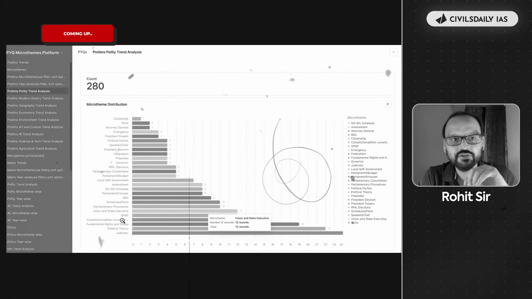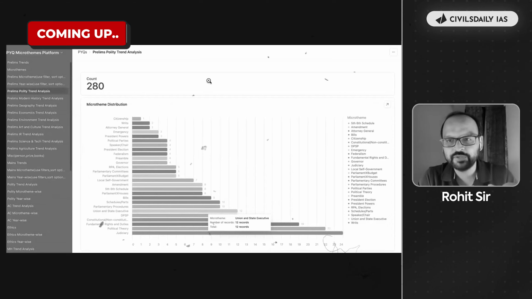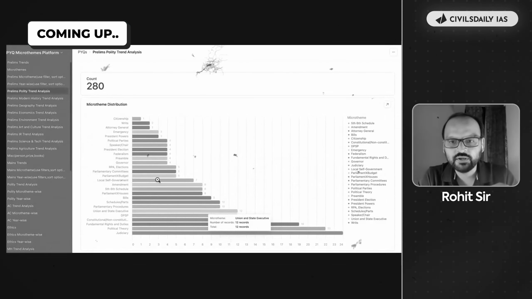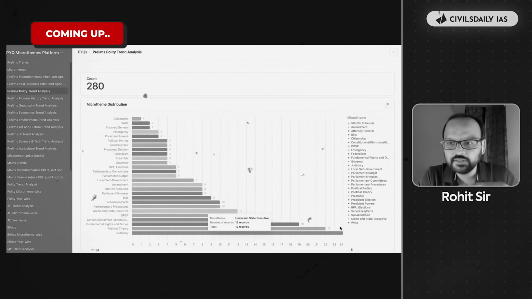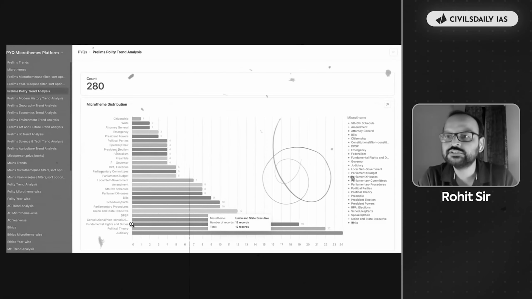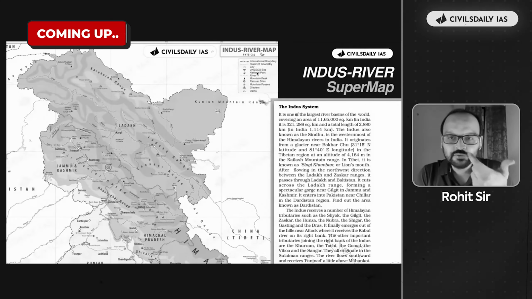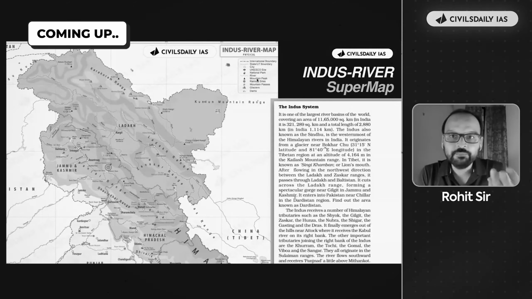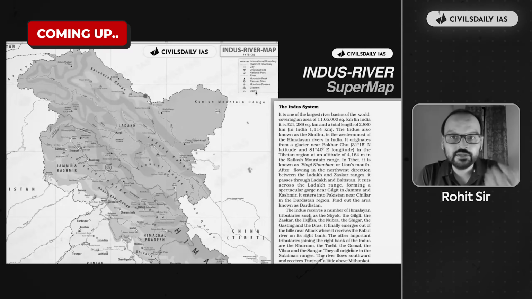So you will see that we've taken 12 to 15 years of papers, scanned all the questions, and we now understand that कुछ themes में सबसे ज़्यादा सवाल आए. So judiciary, political theory, fundamental rights and duties, these have the most recurring questions ever. You have cities, UNESCO sites, national parks, rivers, mountain peaks, Ramsar sites, mountain passes, glaciers and dams.